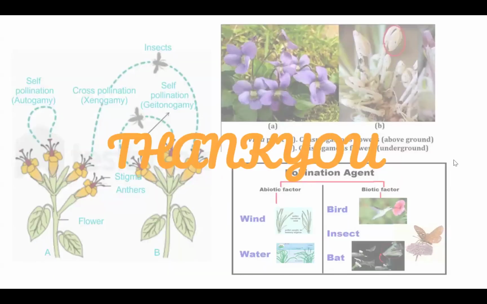So that's it. Just to brief you about this, we talked about various kinds of pollination: autogamy, xenogamy, and geitonogamy. In autogamy, we talked about two different kinds of flowers, cleistogamous and chasmogamous. Then we talked about agents of pollination and the characteristics of the flowers, that is the stigma or the pollen grains, for various kinds of pollination, whether wind, water, or insect pollinated plants.